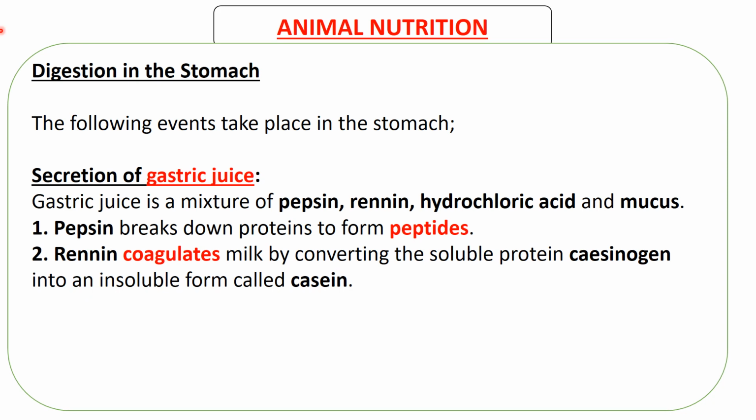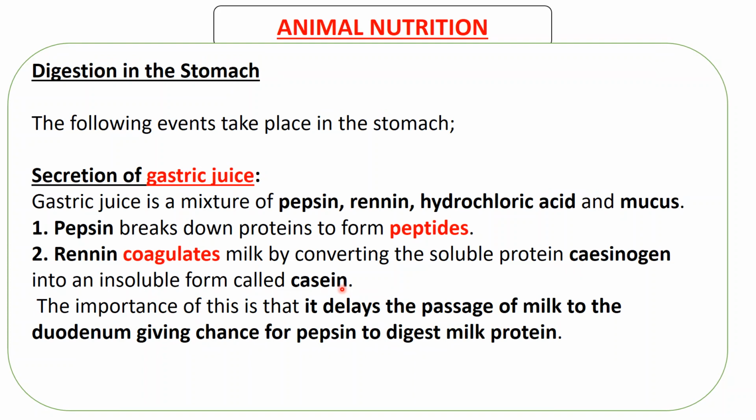Then renin coagulates milk by converting the soluble protein caseinogen into an insoluble protein called casein. So what is to coagulate? When we did the enzymes, we talked about coagulate. To coagulate is to make milk harder. So what renin does is it makes milk harder by changing caseinogen to casein. This caseinogen is soluble, it can dissolve. When your food has water, this caseinogen can be dissolved and go somewhere else before it has been digested. So it has to be made harder so that it does not dissolve, so that digestion can occur on it.